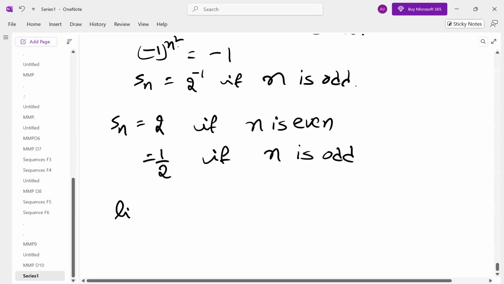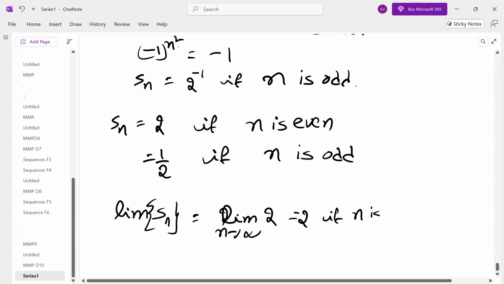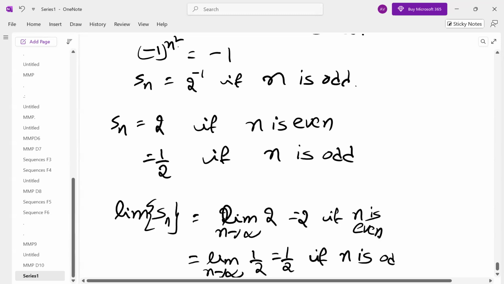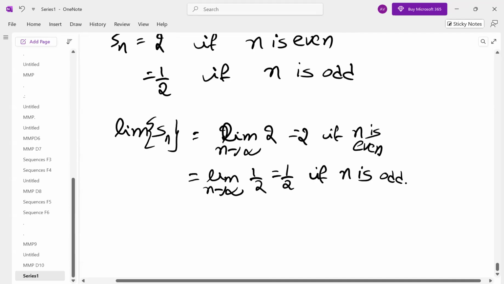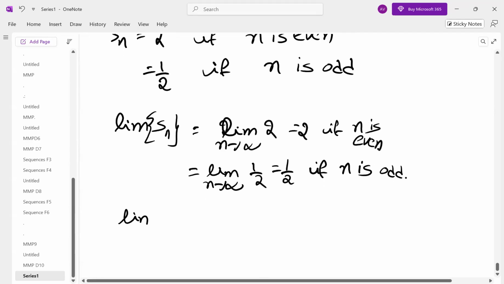But you can see the limit of the sequence is 2 if n is even, and limit 1 by 2 if n is odd. Therefore, the limit of the sequence is finite but not unique.